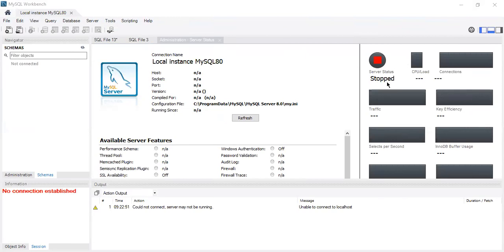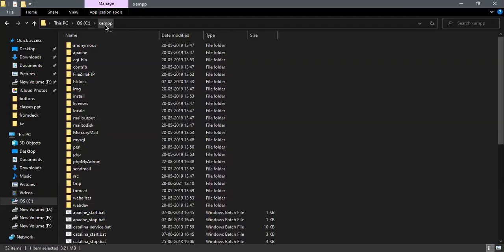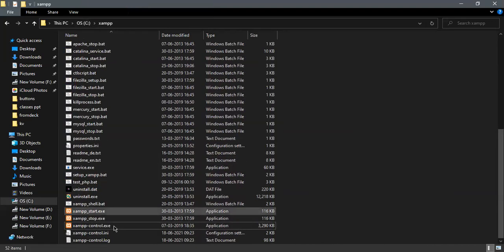So for this, we have to start Apache Tomcat there inside the XAMPP folder, which is available inside the C drive. Let me show you that also. Once it is initially installed, it is easy for us. Inside the C drive we have XAMPP installed, and inside this we have a control panel.